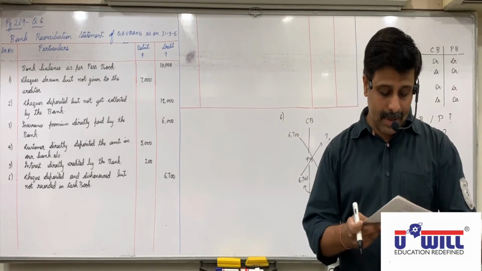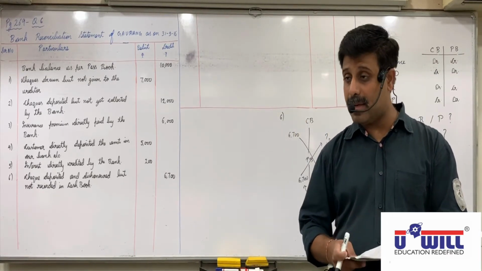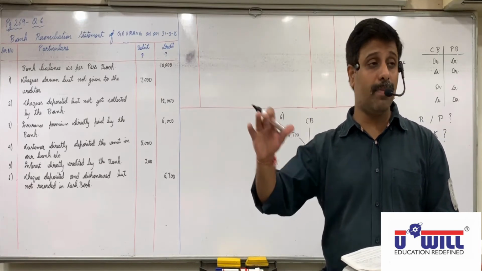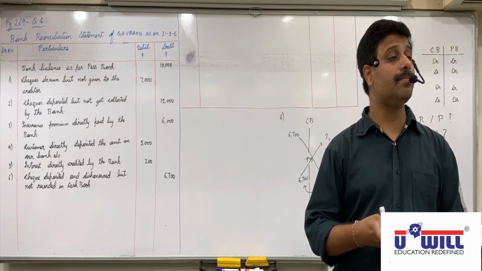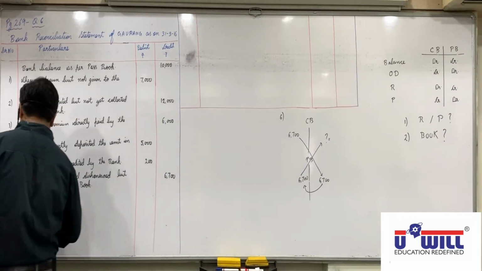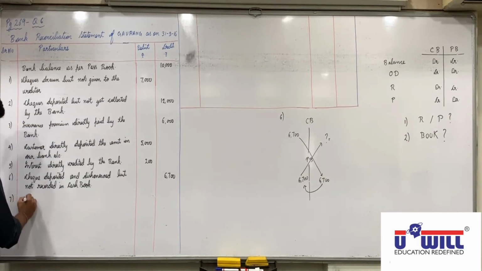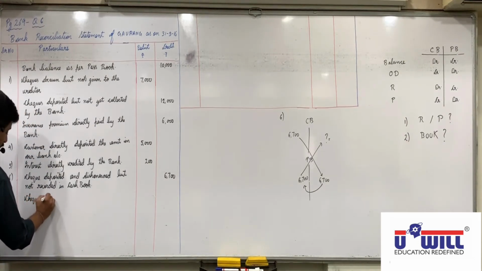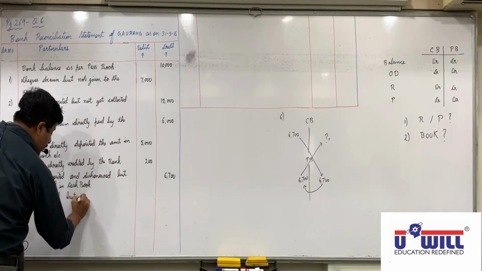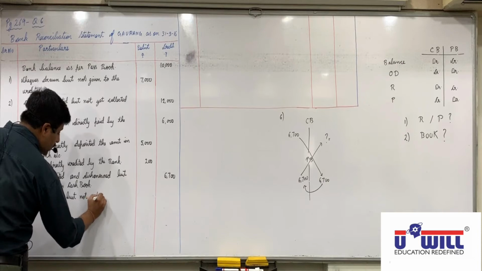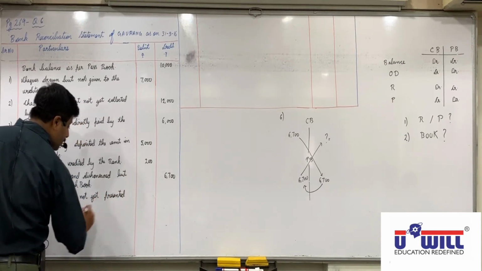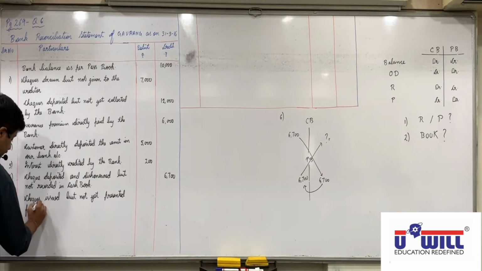So underline 6,000 were presented for payment and after that write 12,000 not presented for payment. Understood this everyone? So we have to record 12,000 rupees. 7th reason, checks issued but not yet presented for payment.